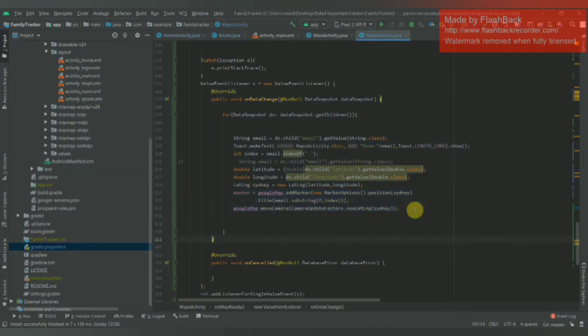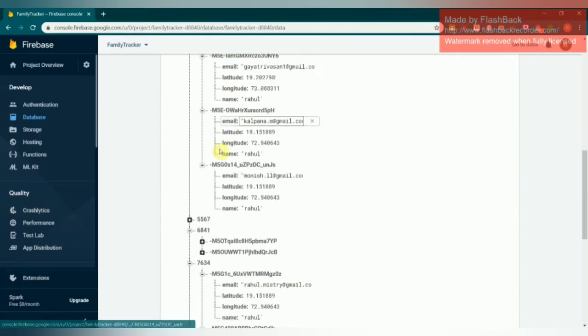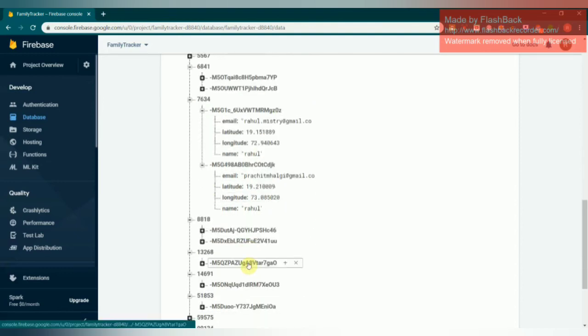Now all of our user data is stored on Firebase. This is the Firebase console where you can actually view all the user data, the real-time coordinates, which are updated each time.